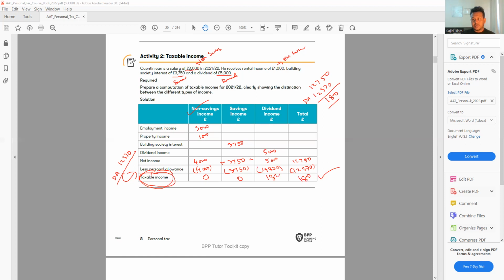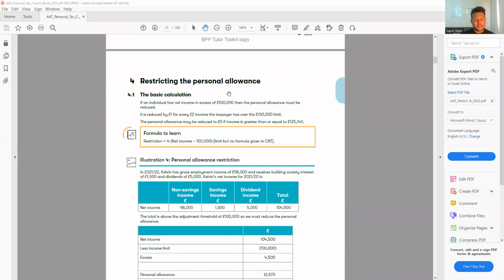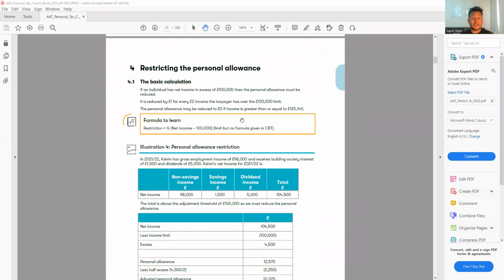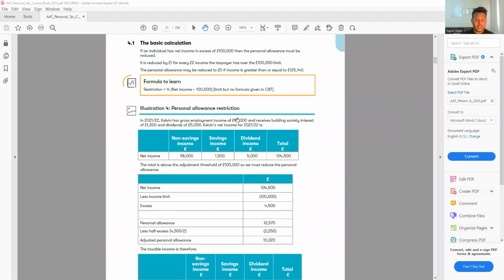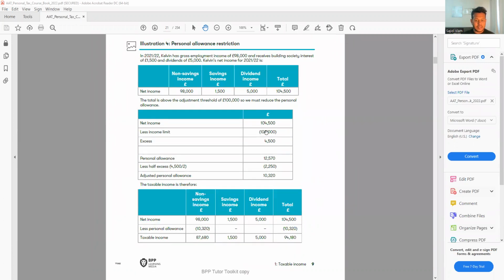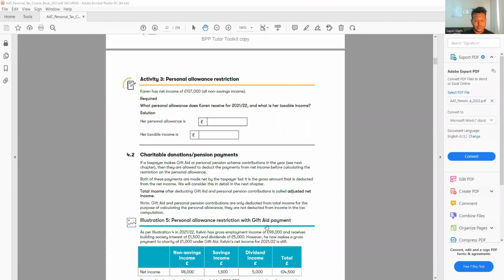All right, so let's move on to the next one. What is the next one we have? The next one is the restricted personal allowance. As we said, if your income is more than 100,000, the personal allowance will be reduced. There is an example, but I think you already talked about that, so we can move straight to the question. Karen has a net income, before the personal allowance, of 107,000. All non-savings income. The question makes it very clear. All are non-savings income.